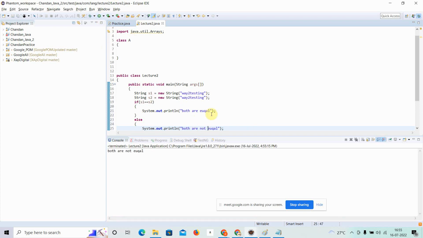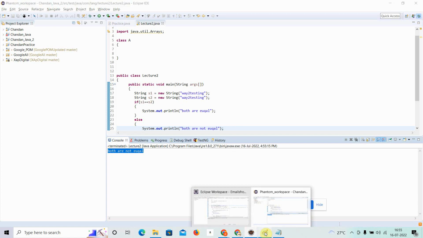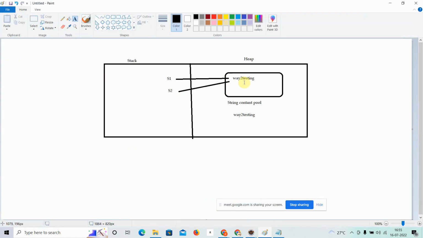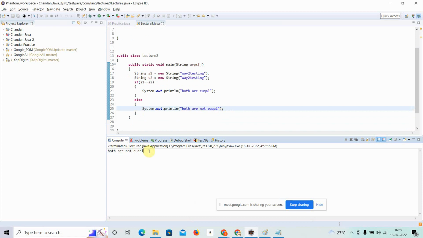Let me run this one. So you can see it has printed that both are not equal, because here it is making a difference between s1 and s2, which is passing two other values. It will say no, this time you are not the same, because we are different objects and we have different space, or the temporary value given in the space is different. So it will say that they are not equal.